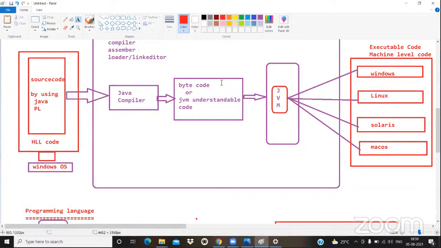If you want to execute this bytecode under the Linux operating system, then what should we do? We have to download the Java software which is supported for Linux. Once we download and install it, you will get the JVM for Linux. That means that JVM only understands Linux. Whatever code you give that JVM for Linux, it will convert into Linux operating system understandable code. In the same manner, if you want to use this code in Solaris, then you have to install Java software for Solaris. Then you will get a JVM for Solaris, and that JVM will convert the code into Solaris operating system code.